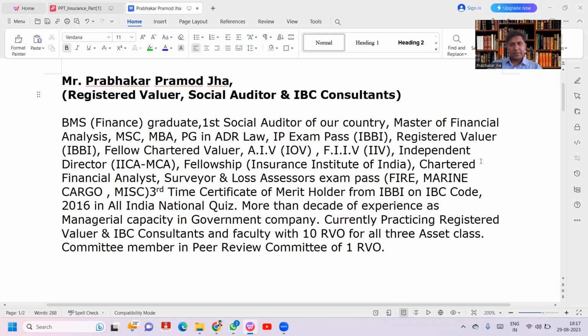3 times continuously received a certificate of merit from IBBI, and having more than a decade of experience in a government company in a managerial capacity, managing more than 1,000 crores of assets in financials, and appeared in court for land and building related matters. And currently a faculty with 10 RVOs for all 3 asset classes, SFA, land and building, and plant and machinery, and a member in a peer review committee of 1 RVO. This is my small introduction.